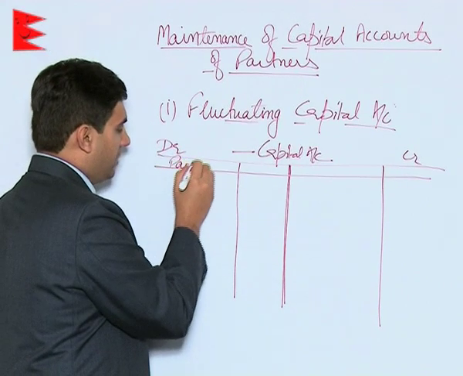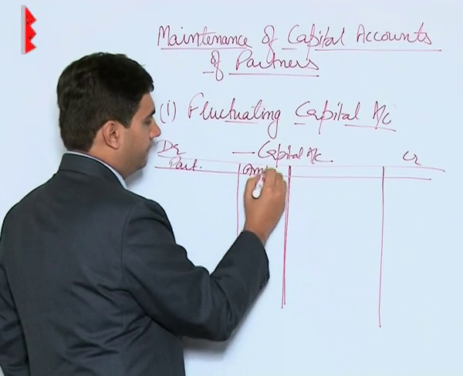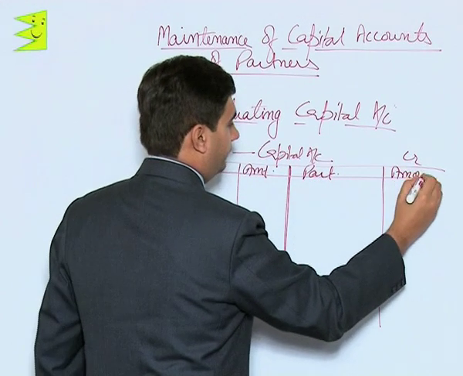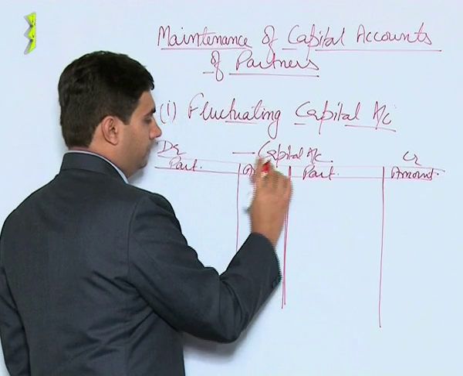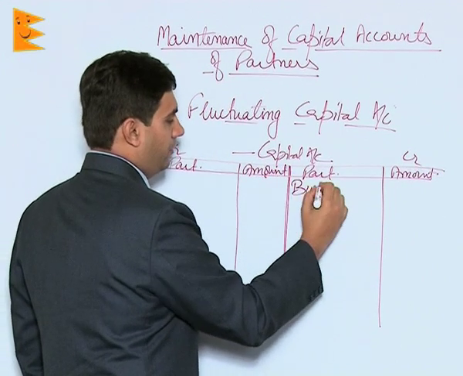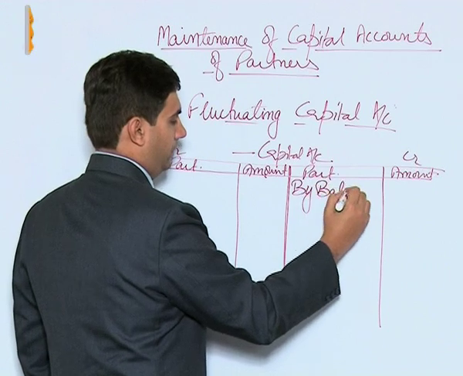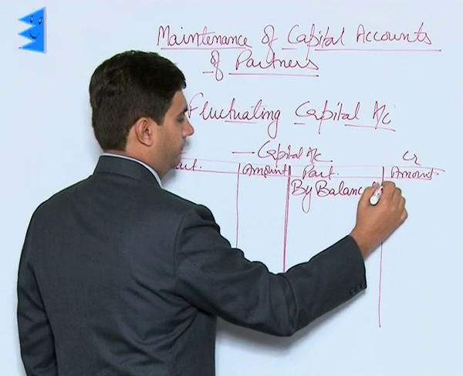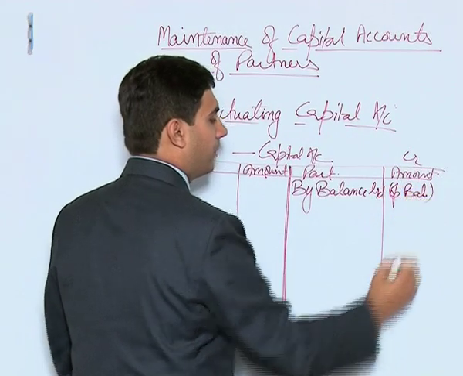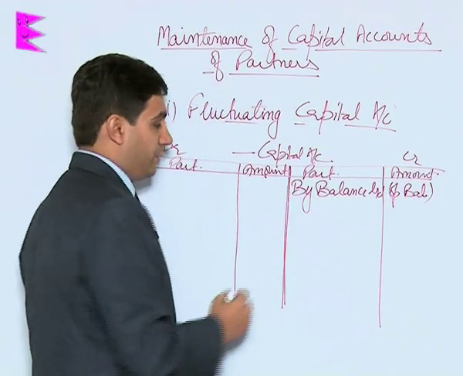We have particulars and amount on each side. The opening balance would be by balance brought down. Since capital represents a liability for the firm, it is a credit balance.